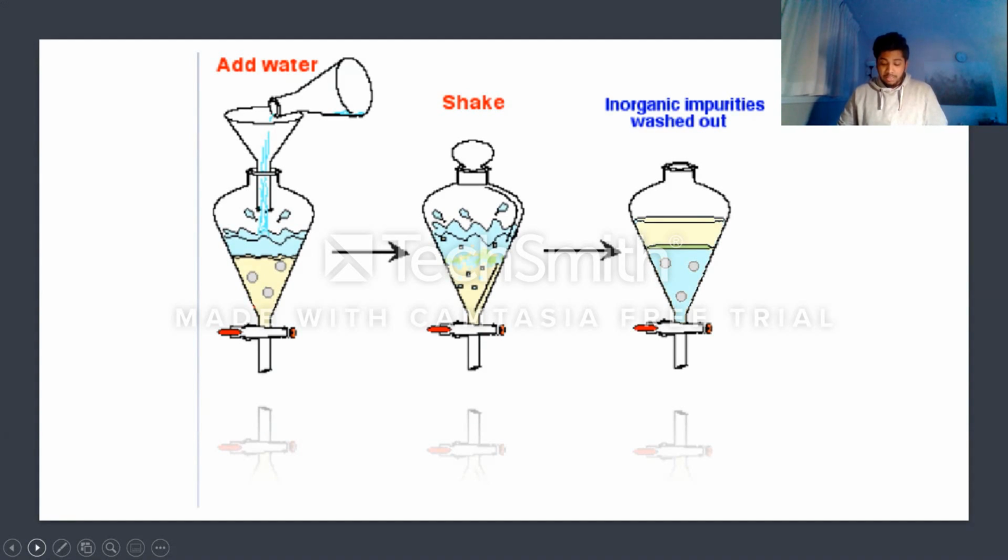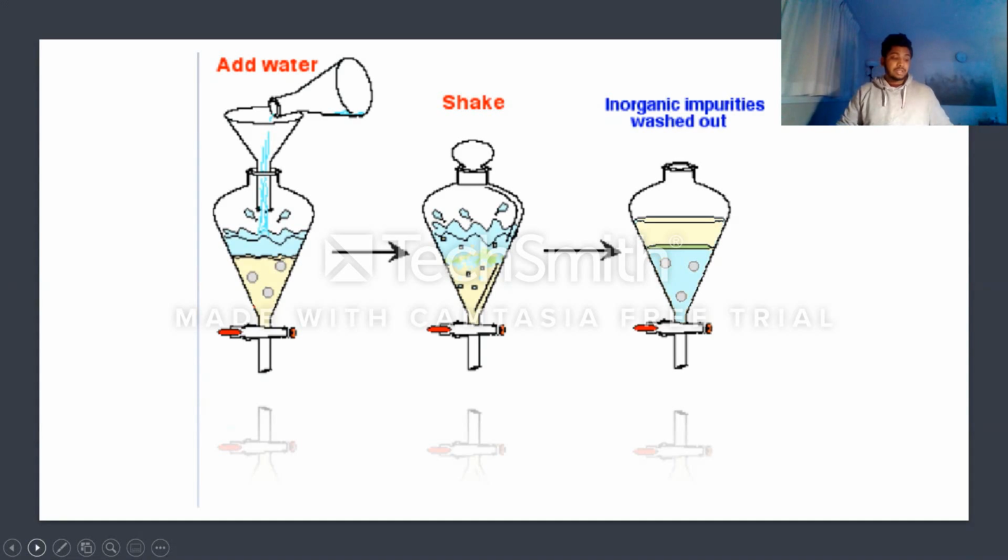After adding water, the funnel needs to be shaken well in order to remove the impurities. Caution. While shaking, we need to be very careful and be sure that the stopper is closed and it is not pointed towards anybody in the lab room. The shaking builds up pressure inside the funnel, and we need to release the pressure gradually. The process is conducted several times in order to remove as much impurities as possible.